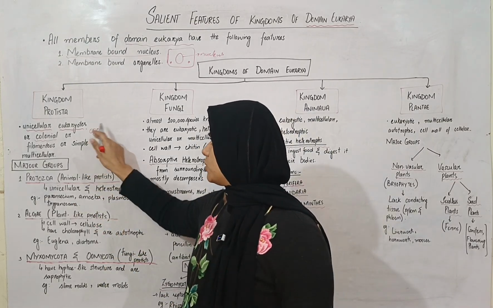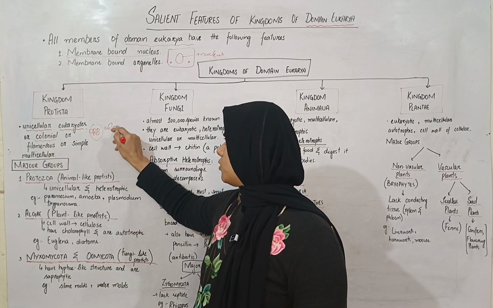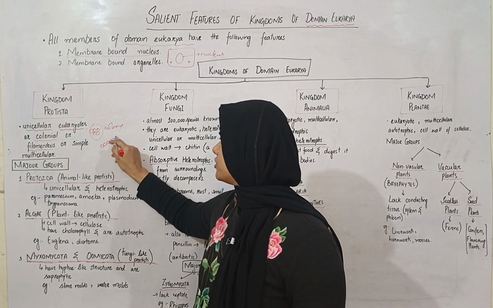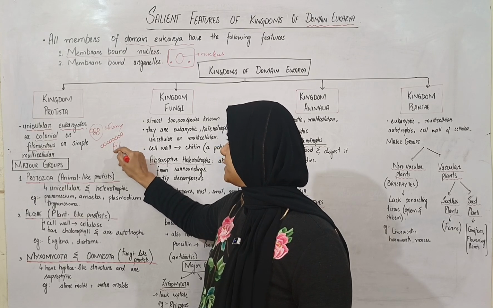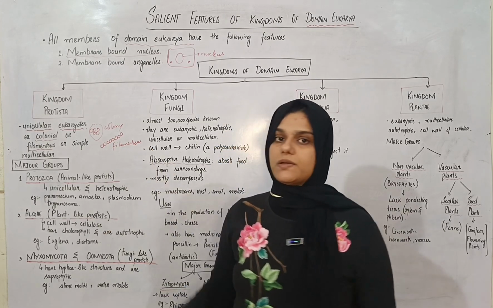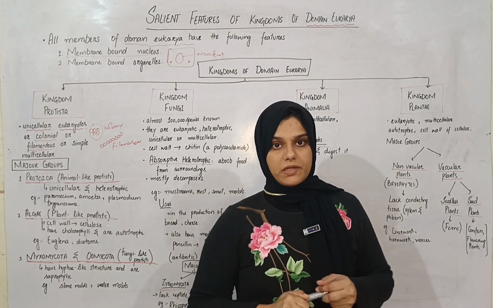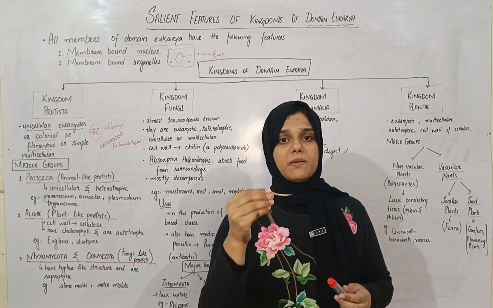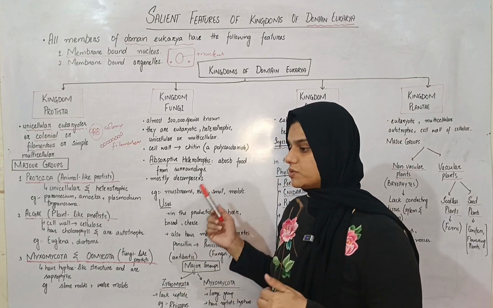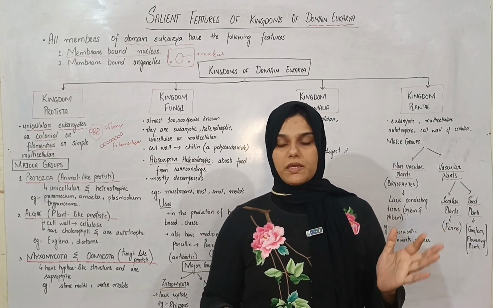Or they can be filamentous, that is, cells make long threads or chains. Or they can be simple multicellular, that is, they can have a multicellular type of organization as well, but that is very simple. So these organisms are relatively simple as compared to the organisms that are present in other kingdoms.